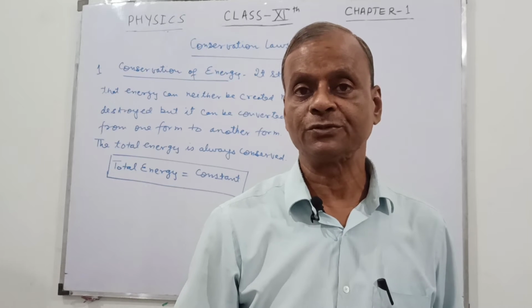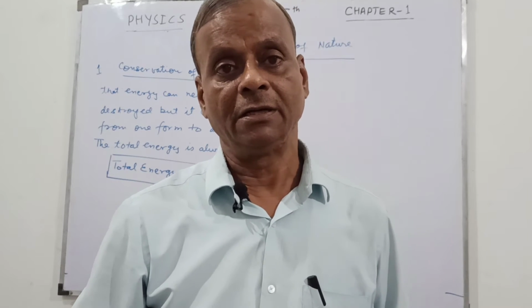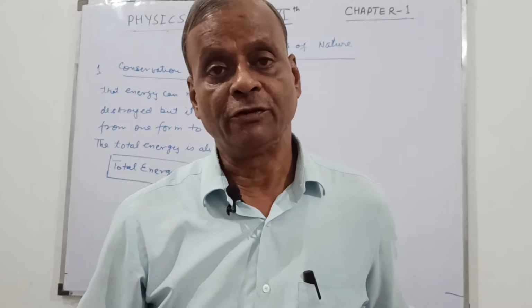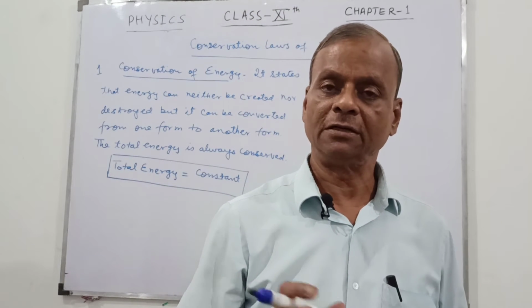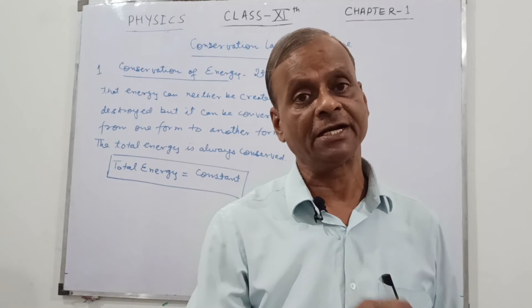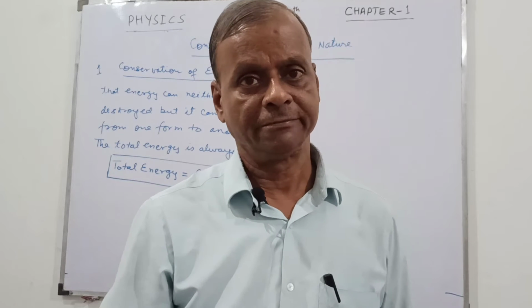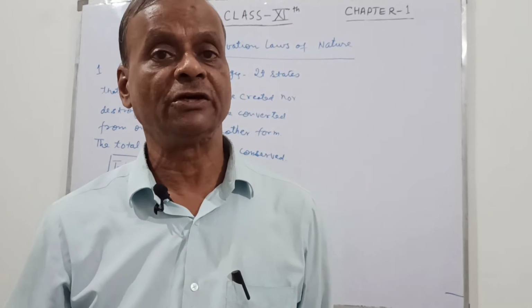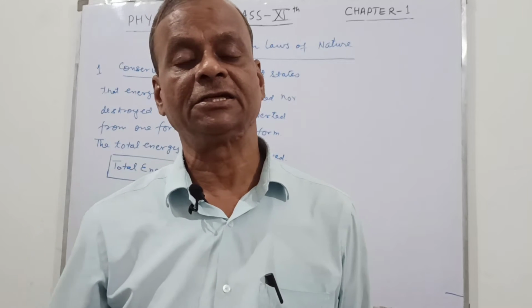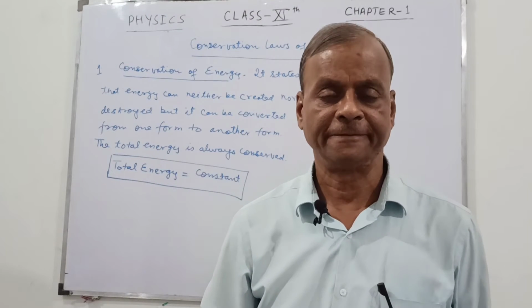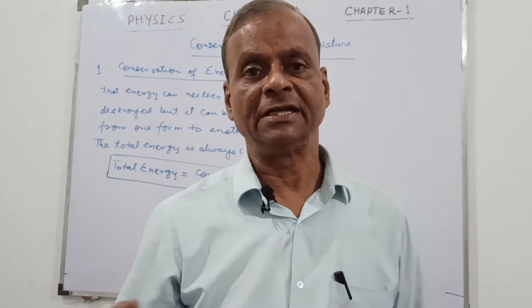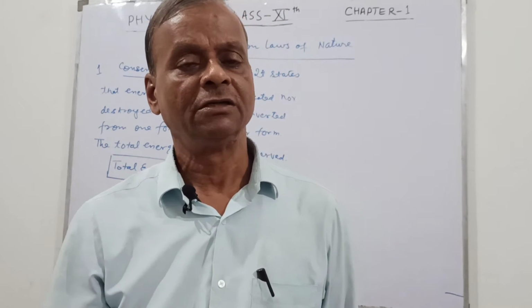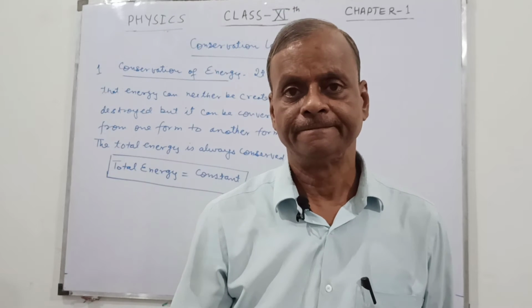For example, if you have a light bulb, when you switch on, the electrical energy is converted into light energy. When you switch on the fan, the electrical energy is converted into mechanical energy. Similarly, if you switch on the heater, then electrical energy is converted into heat energy.